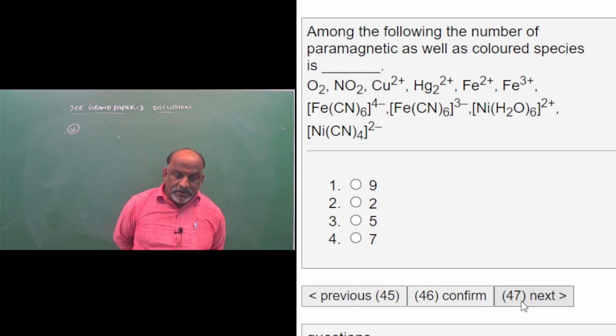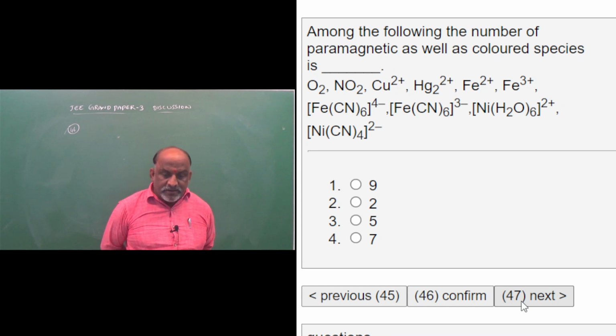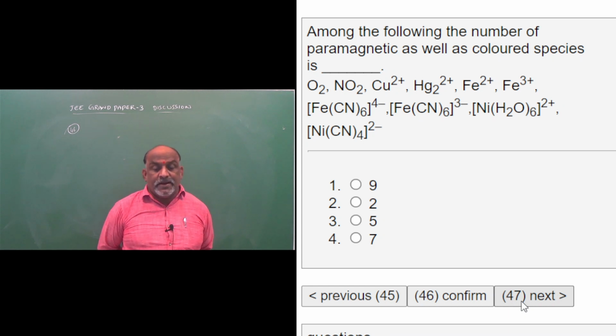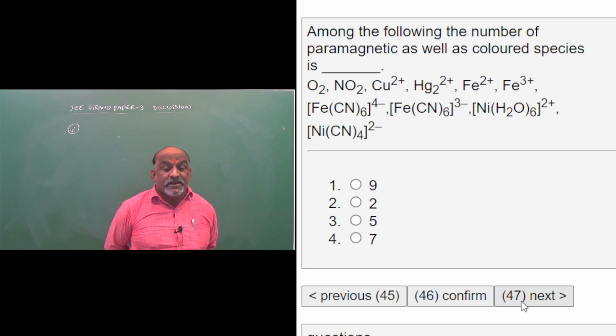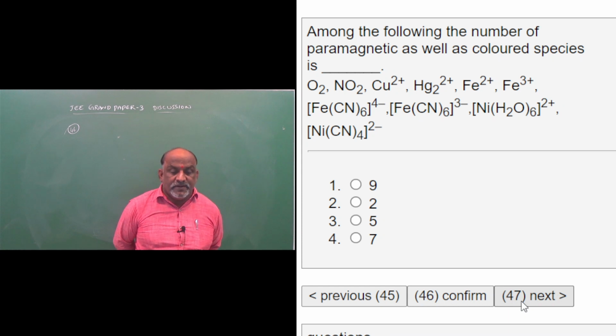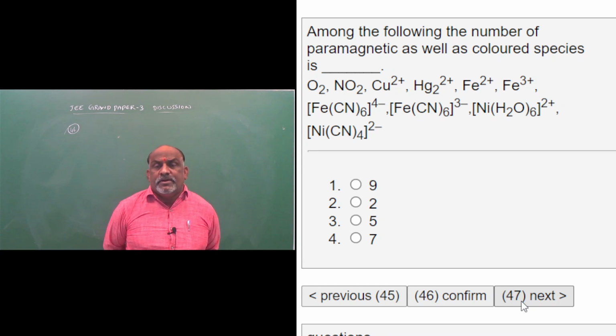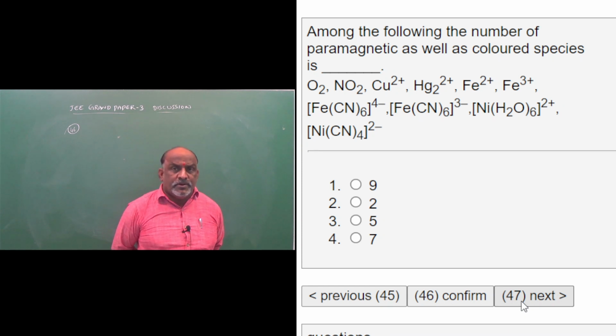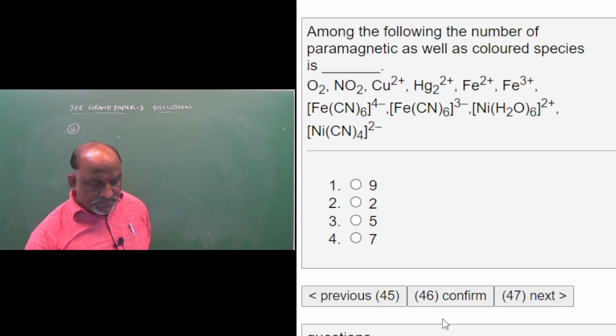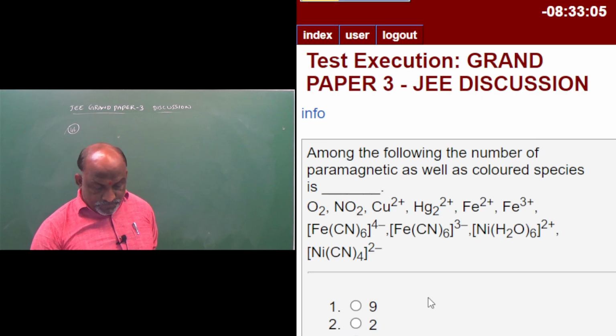O2 paramagnetic, NO2 paramagnetic, Cu2 plus paramagnetic, Fe2 plus paramagnetic, Fe3 plus paramagnetic, Fe(CN)6 3 minus paramagnetic, because of ferricyanide, presence of one unpaired electron. Presence of one unpaired electron, it is paramagnetic. So it is a direct question. 7 will be the right answer for this one.